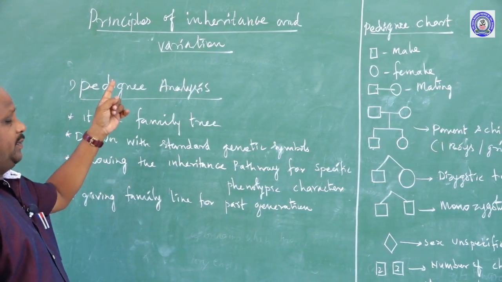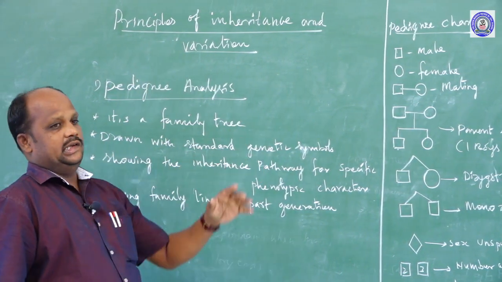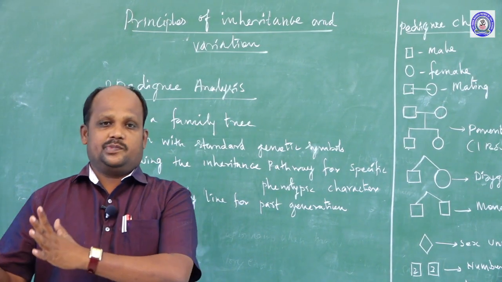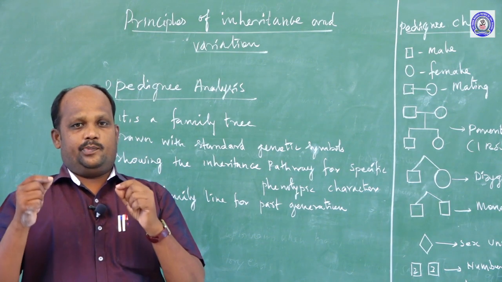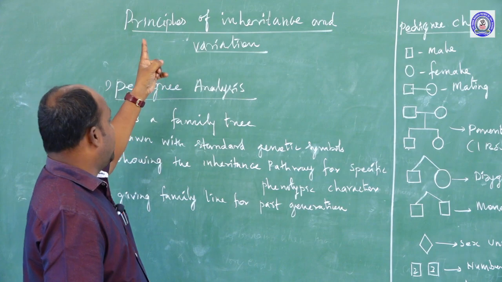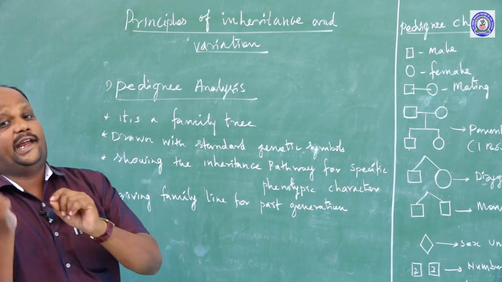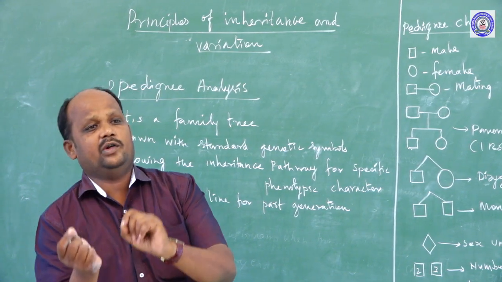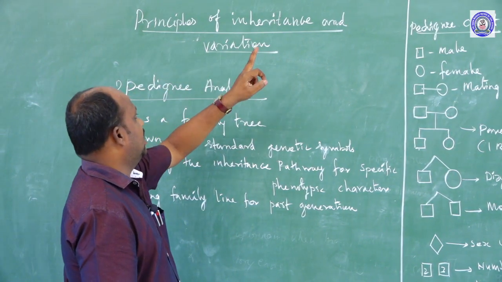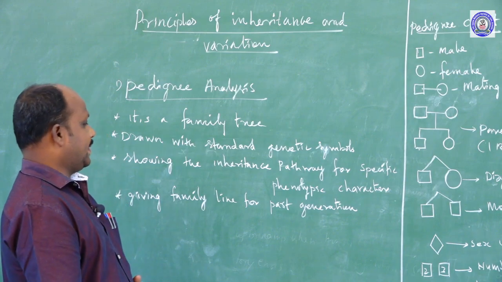Some characters will be transferred from parent to children, while some characters totally differ between parent and children. Today I will explain how the genetic characters are transferred from the parent to children. That is the principle of inheritance and variation.